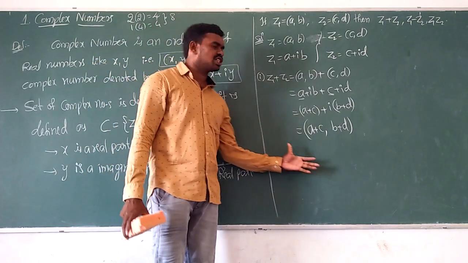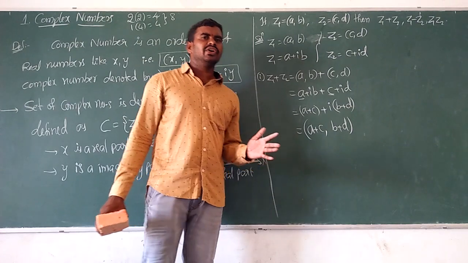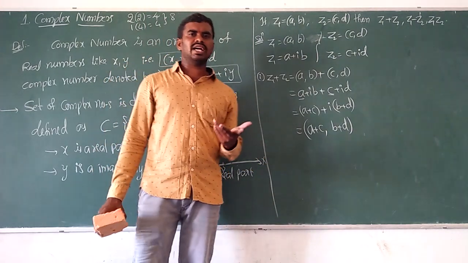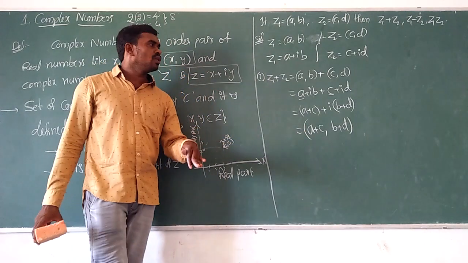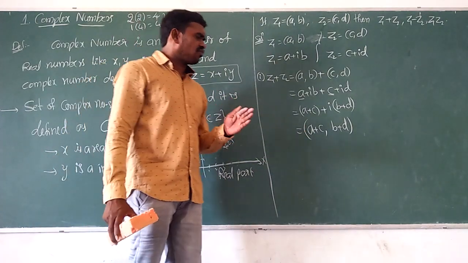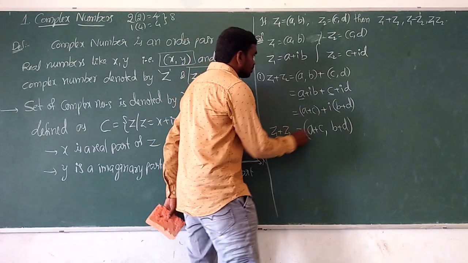After this explanation, you will have wonderful sums and very easily you can solve them, because if you know the additions and subtractions, the sums can be solved by you in an easy and faster way. Okay, that is z1 plus z2.